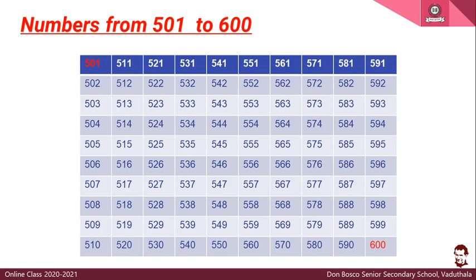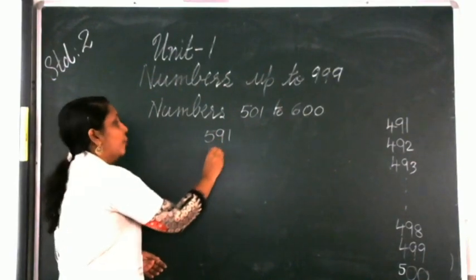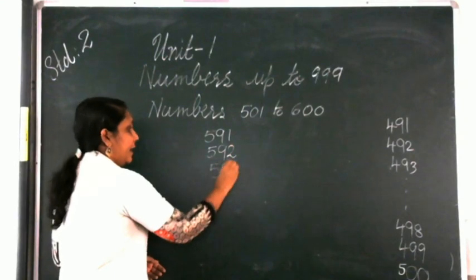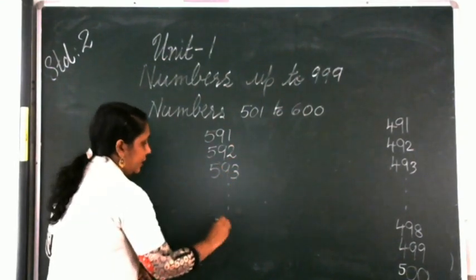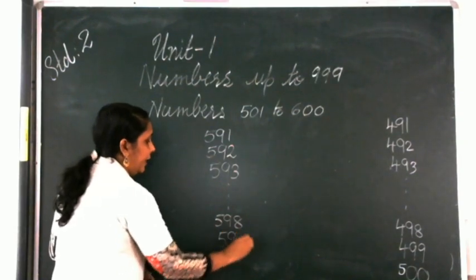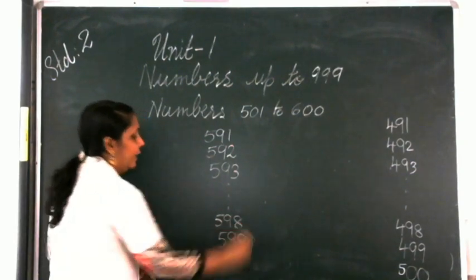591. That we will write here. 591. Next will be 592. Okay, 593. It will go like this, 598, 599. So we got 599.